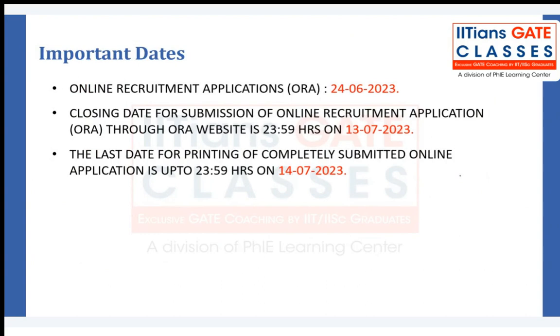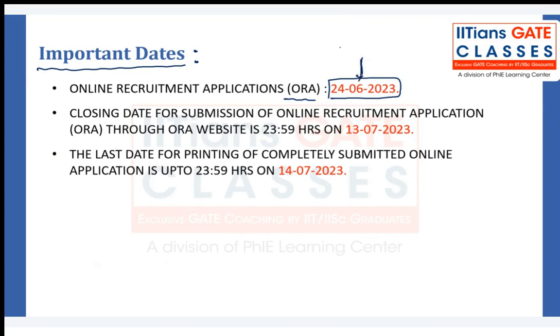So what are the important dates, because we are going to apply for these posts? We came to know recently that the online recruitment application, ORA, is going to start from 24 June 2023, right?